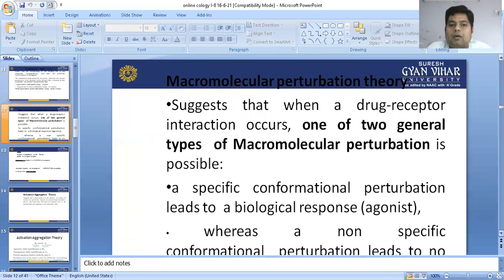Apart from them, macromolecular perturbation theory also comes up. It suggests that when drug-receptor interaction occurs, one of two general types of macromolecular perturbation is possible. A specific conformation perturbation leads to a biological response. This theory supports the previous theory. A specific conformation perturbation leads to a biological response, which is called agonistic, whereas a non-specific conformation perturbation leads to no response, which is called antagonist.